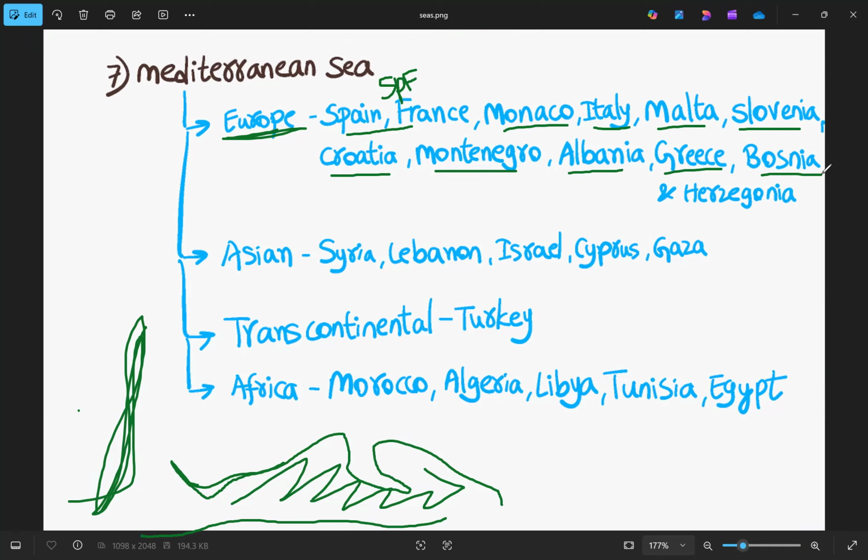So how many countries surround the Mediterranean Sea and are part of the European continent? These are 11 countries. So we'll go through them once again: Spain, France, Monaco, Italy, Malta, Slovenia, Croatia, Montenegro, Albania, Greece, and Bosnia-Herzegovina. If you have to remember, we have 3 M's here. So after SPF, we can remember it as M cube.